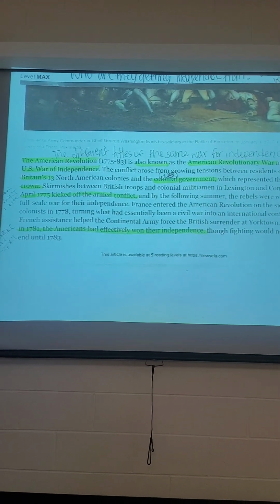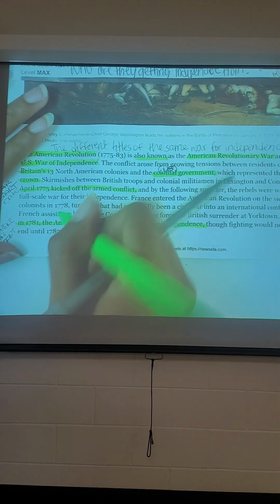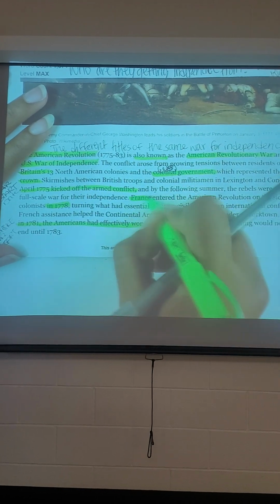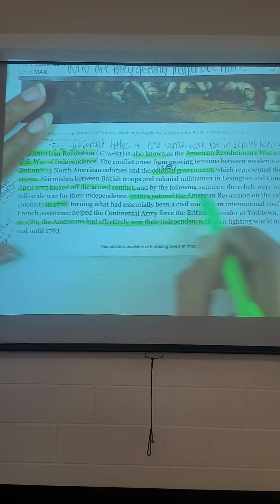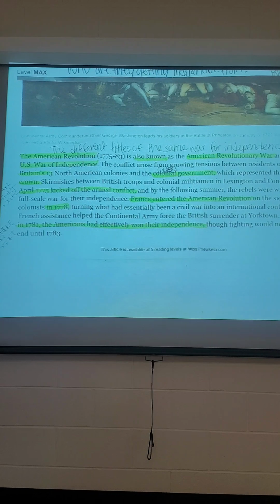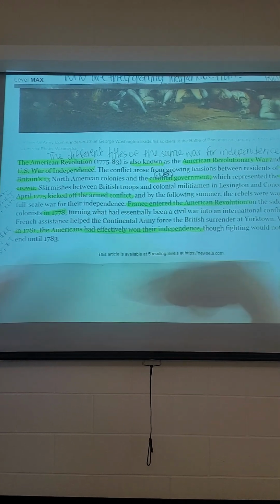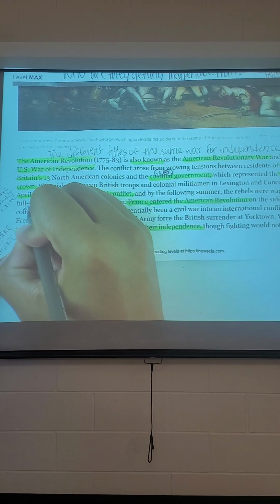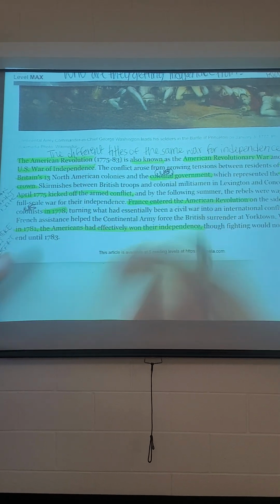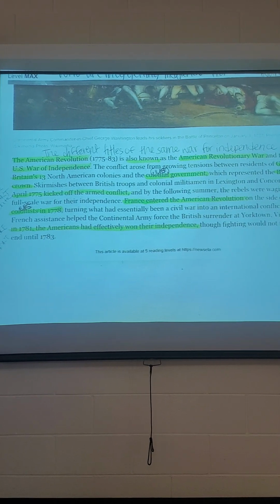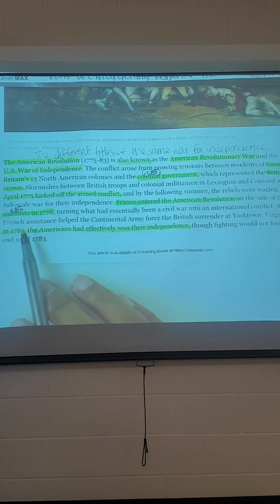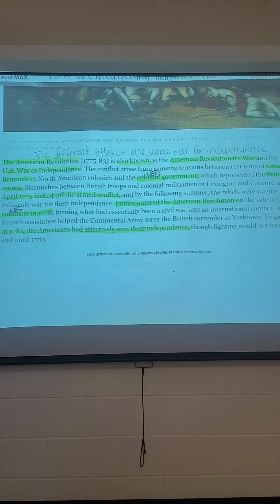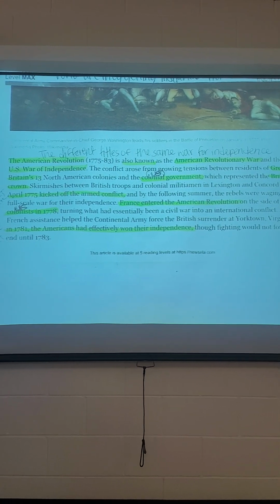What triggered that independence? What date triggered that? It was in 1778 when France entered the American Revolutionary War. It says France entered on the colonist side. So I remember colonists are the U.S., and I need to make sure I write that down. So I have my colonists, which is U.S. France entered the American Revolutionary War on the colonist side in 1778. So these are some important notes for me to make.